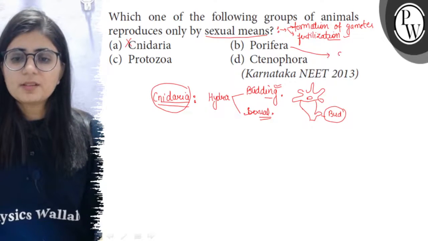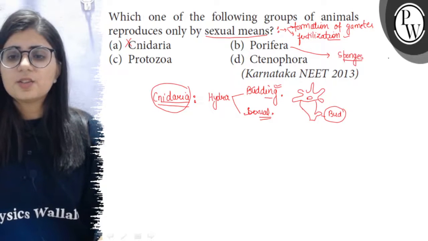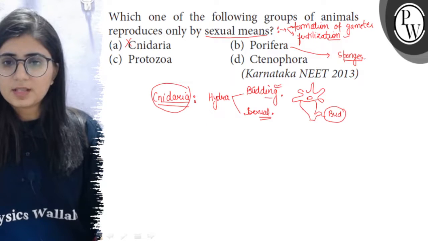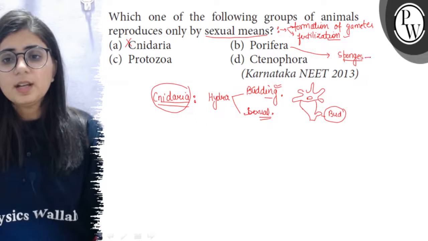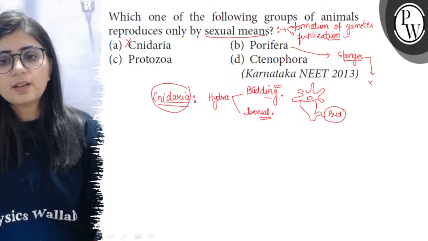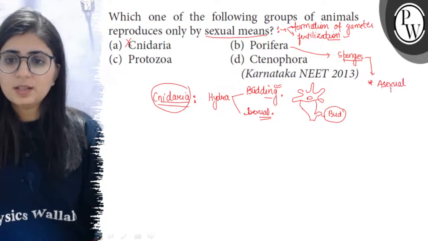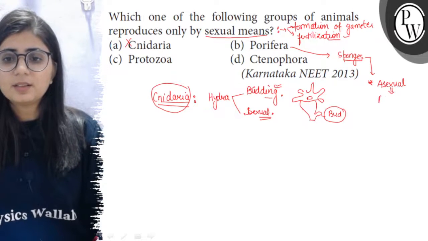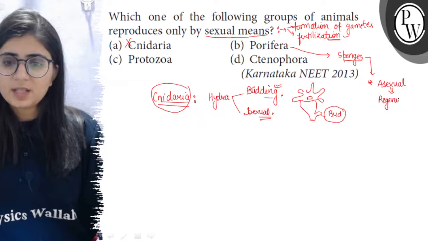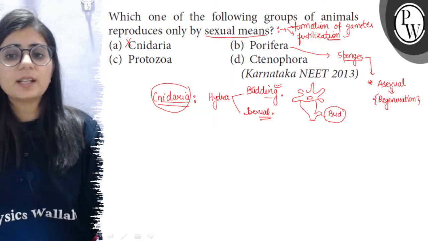Poriferans include the sponges, and sponges are generally marine sessile animals, but they can also be found in fresh water. In sponges also there are both types of reproduction, asexual and sexual. Asexual reproduction occurs by regeneration. It means the fragments of a sponge can give rise to an entire sponge.